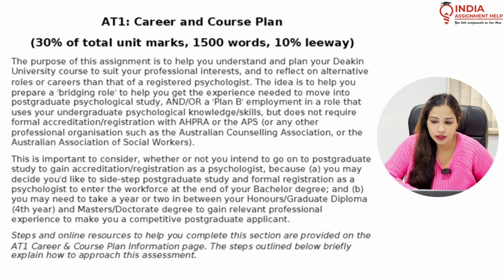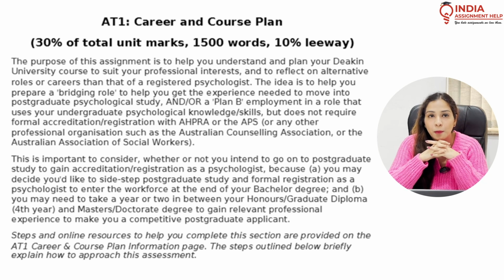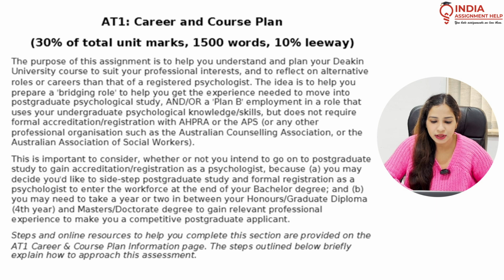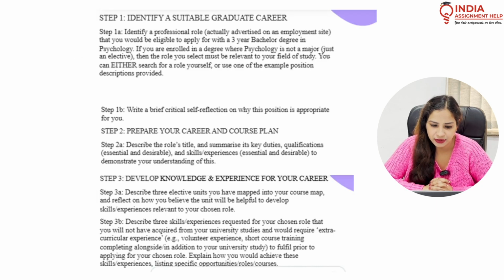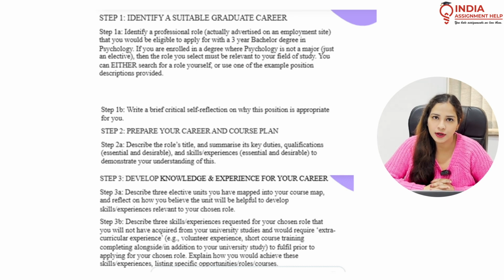So in this assessment, you will be given a scenario in which the purpose will be to identify a job role that you can pursue in future. For example, you identify a suitable graduate career. Step 1 will be to identify a professional role actually advertised on an employment site.